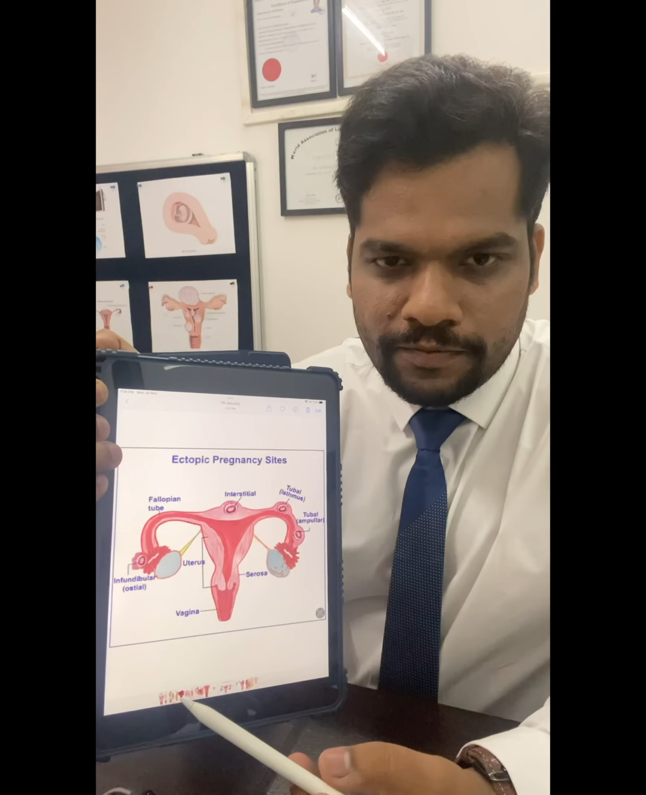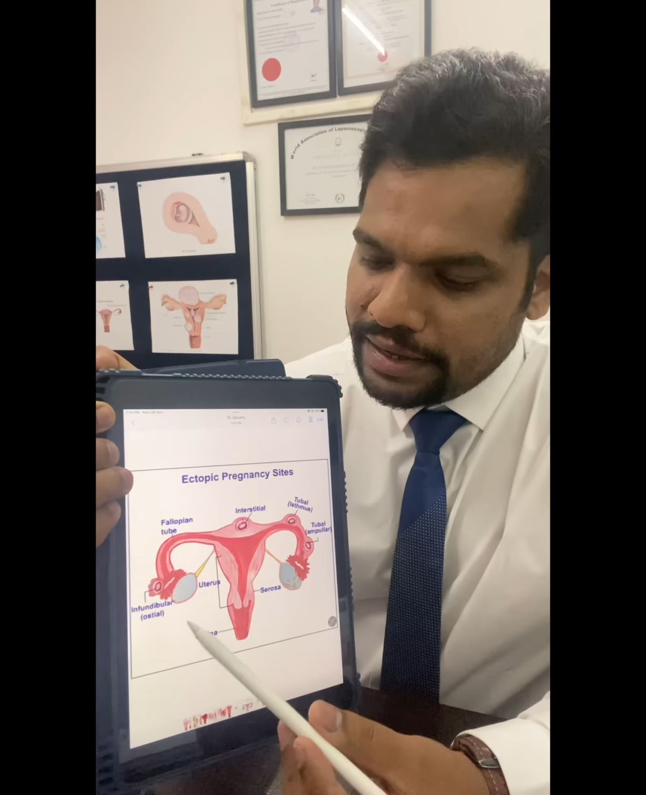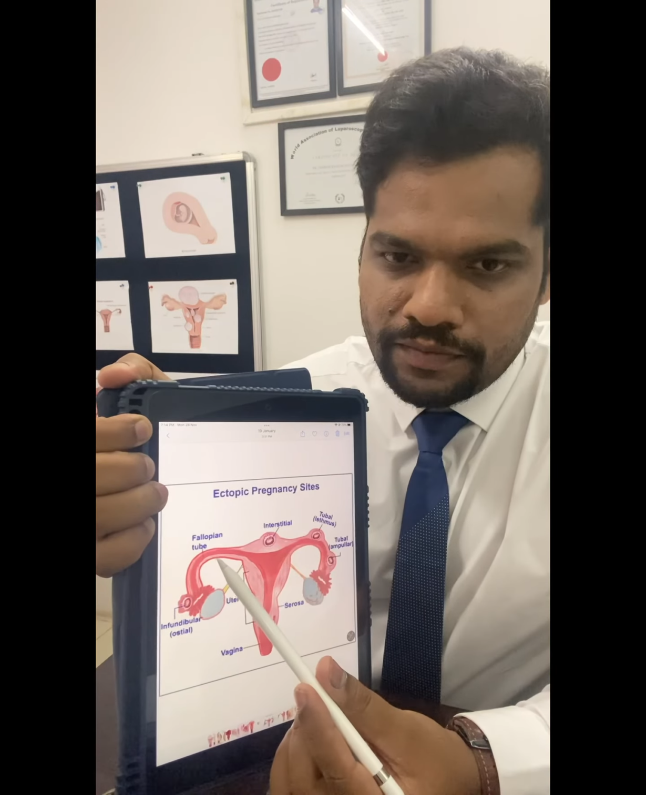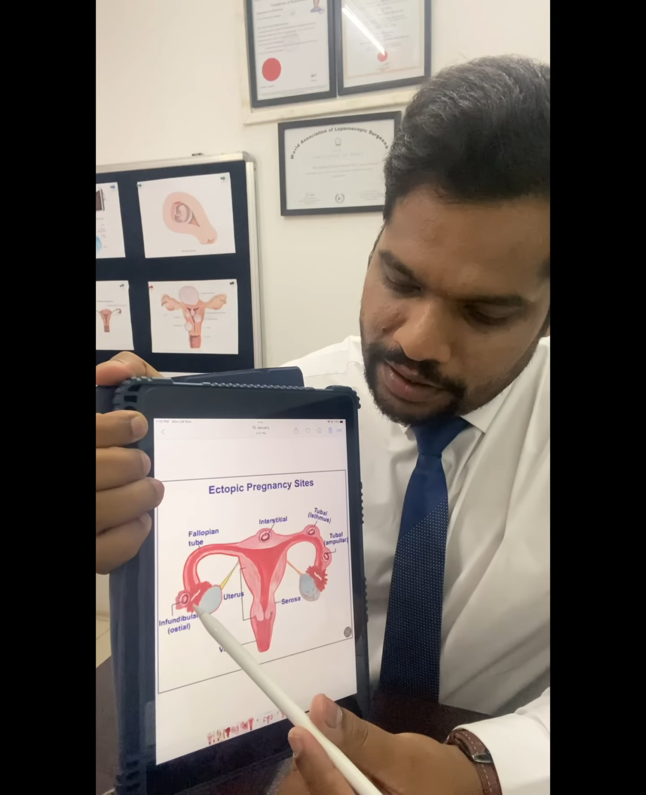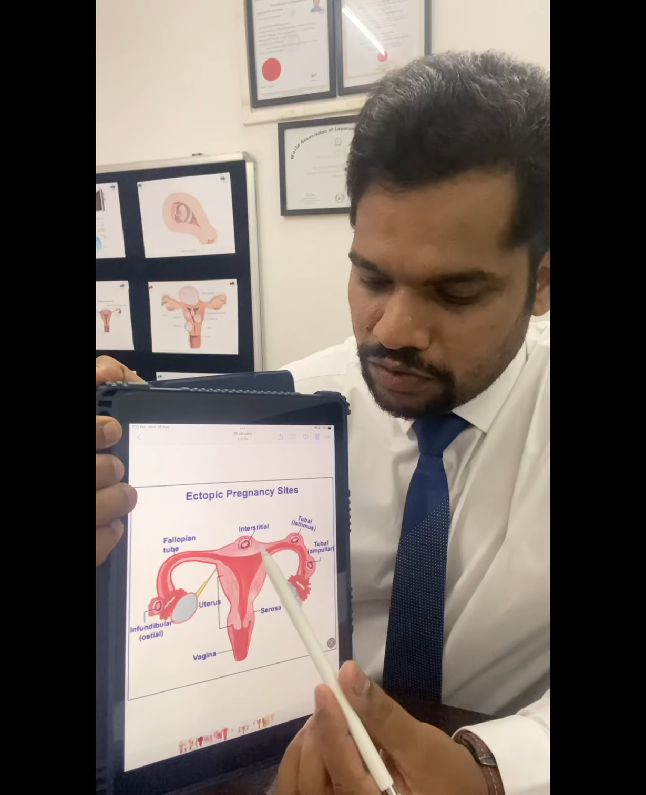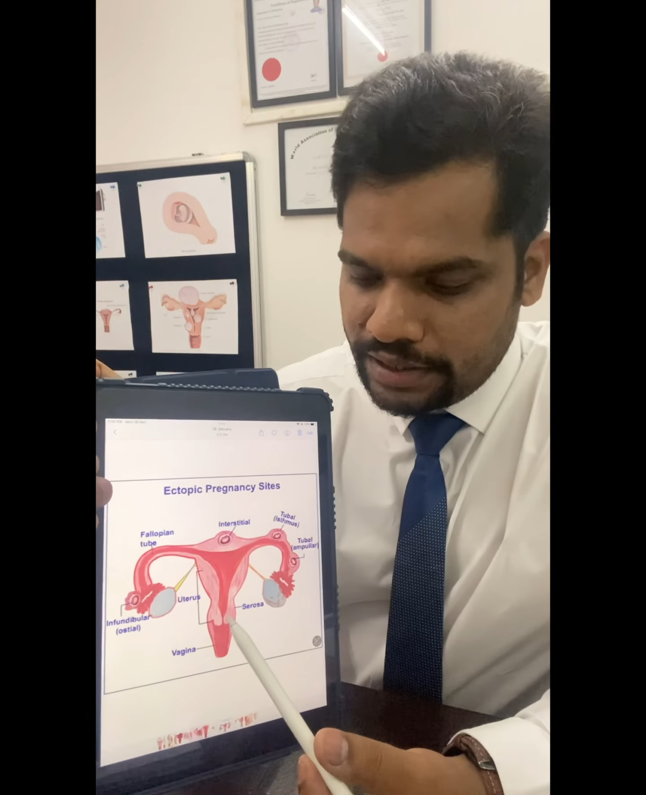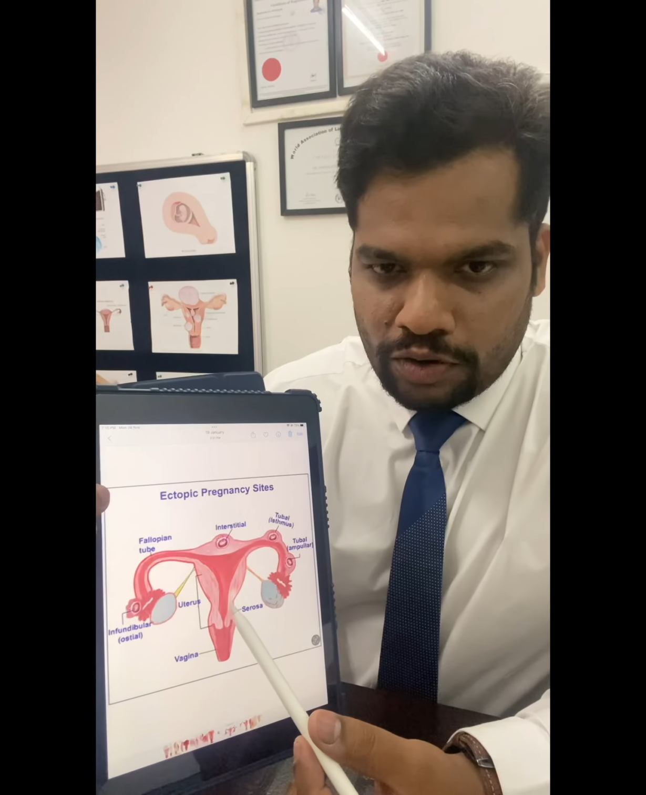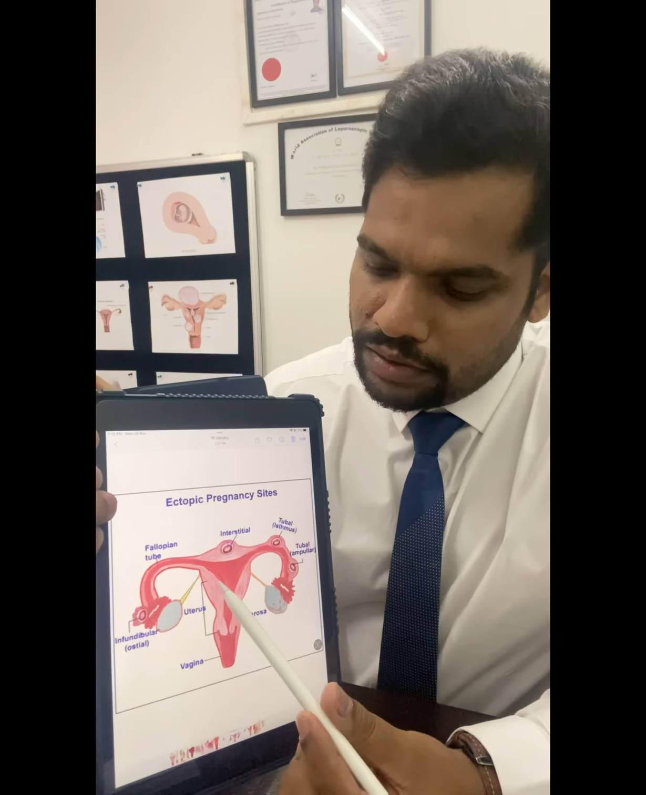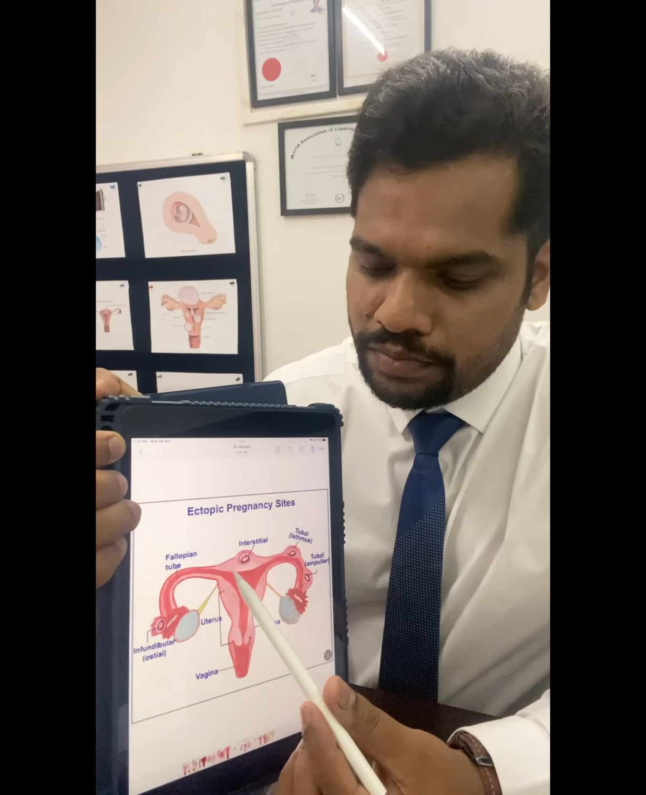In this photograph, you can see there are multiple sites of ectopic pregnancy. The most common one is in the fallopian tube, the second most common is in the ovary. There are other sites also, like interstitial ectopic pregnancy, and as I said, scar ectopic pregnancy. There is one more, which we call cornual ectopic pregnancy, in between the tube and the uterus.